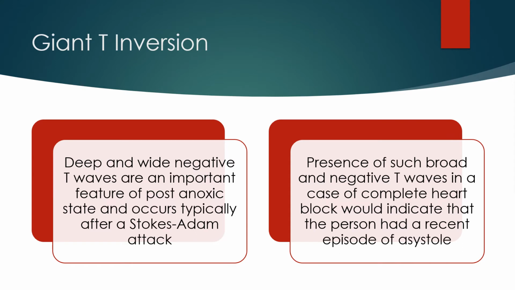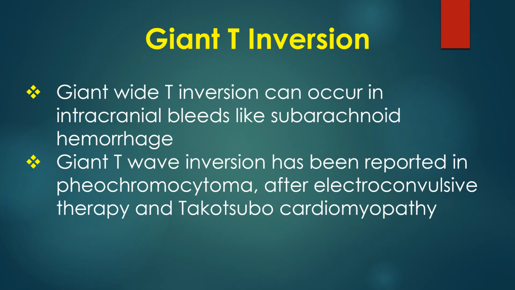Deep and negative T-waves are an important feature of post-anoxic state and occurs typically after a Stokes-Adam attack. Presence of such broad and negative T-waves in a case of complete heart block would indicate that the person had a recent episode of asystole. Giant wide T inversion can occur in intracranial bleeds like subarachnoid hemorrhage.